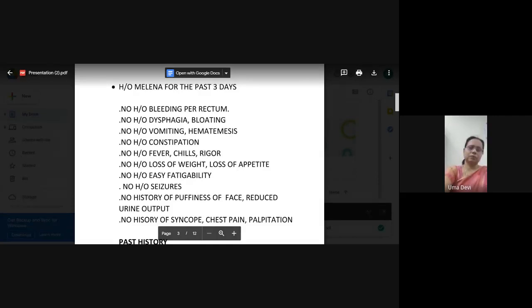So whenever you see ascites and all that, you should not be thinking only in terms of BCLT. You have to also think of other conditions.